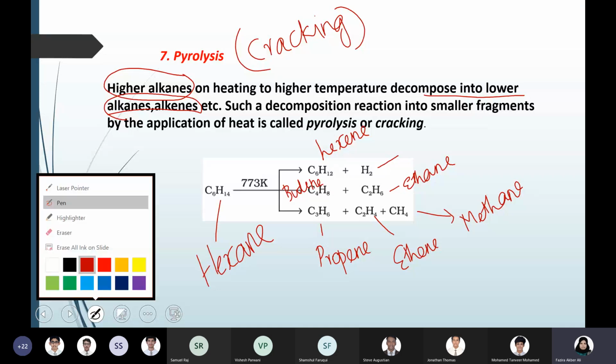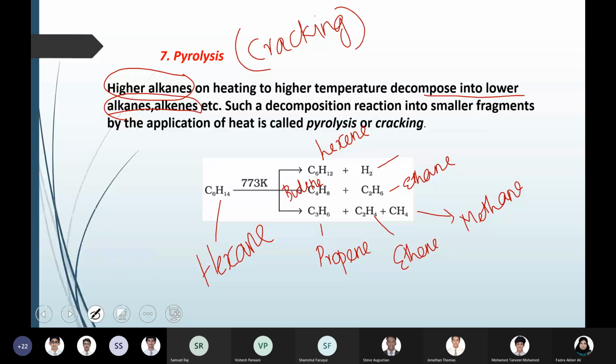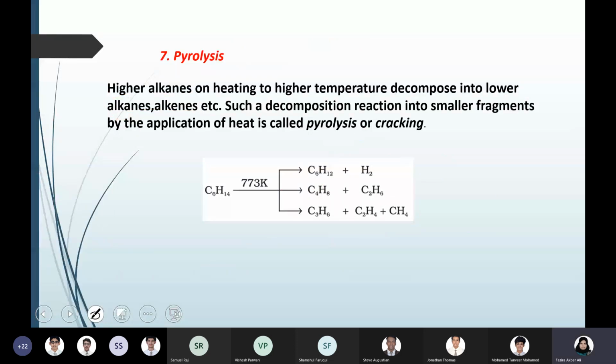Say if you take the first example, C6H14, that is 6 carbon atoms and 14 hydrogen. And here, if you see, C6H12 plus hydrogen. So here also the total number of carbon and hydrogen is equal. In the second example, C4H8 and C2H6. So 4 plus 2, 6 carbon, and 8 plus 6, 14 hydrogen. In the third example also you can see 3 carbon, 3 plus 2 plus 1, again 6 carbon, and 6 plus 4 plus 4, again 14 hydrogen.